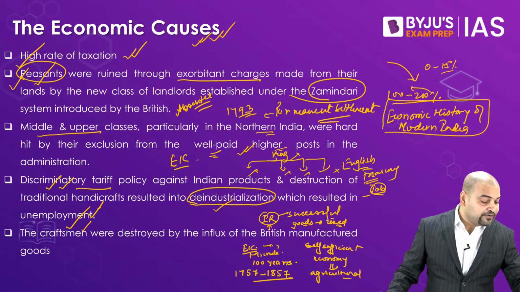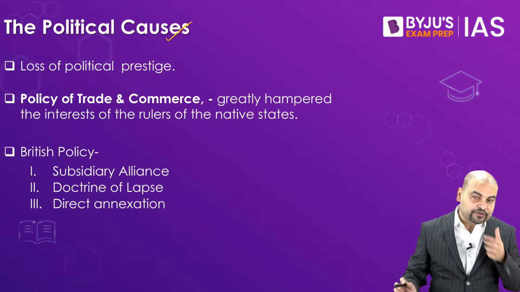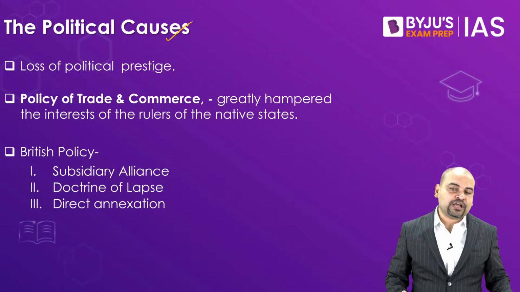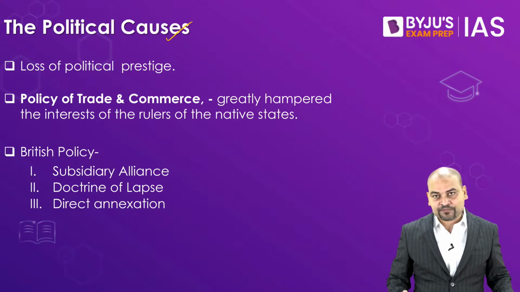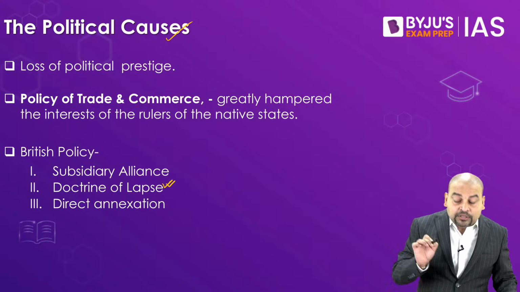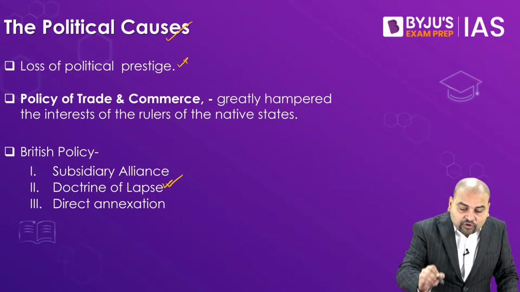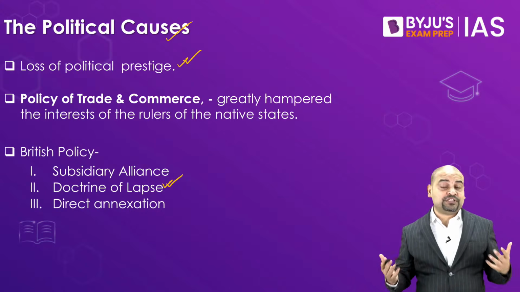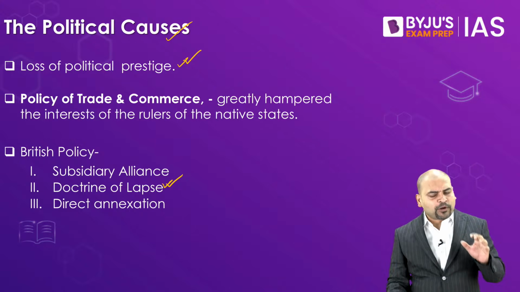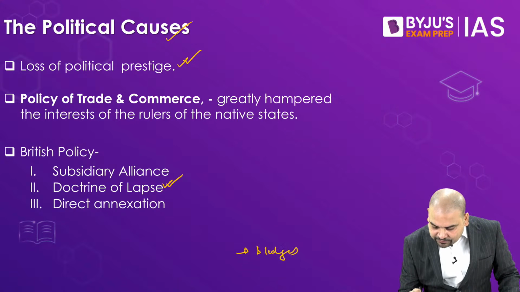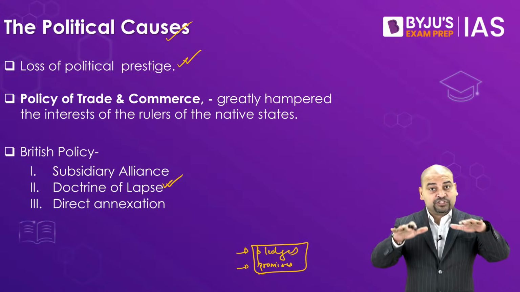Let's move to the second reason, that is political causes. Now see, last week, in my last class, I already talked about the doctrine of lapse. And you can see here, that is also one of the political causes. So the first political cause is loss of political prestige. What is this? Loss of political prestige is basically that they would invariably break their pledges and promises, which resulted in their prestige going down.